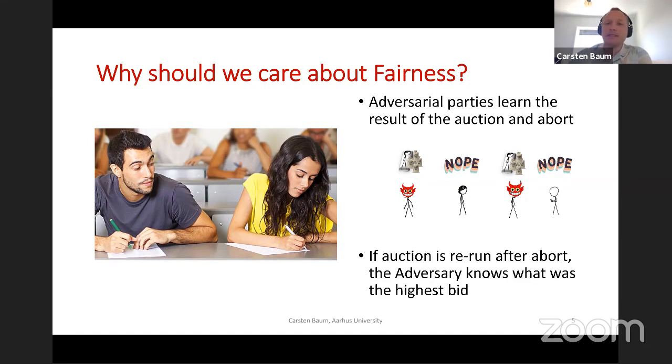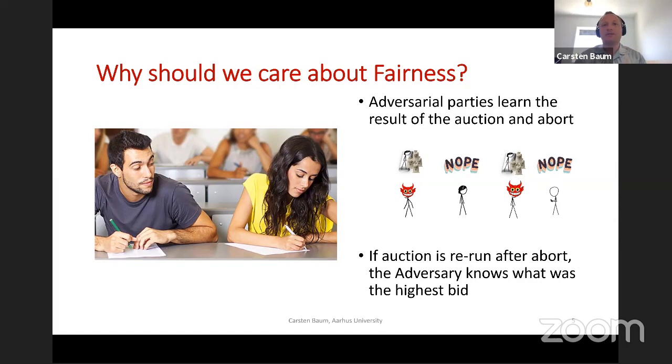If you rerun an auction and the adversary knows the highest bid of an honest party, then the next time the adversary can simply increase his bid to whatever Alice bid plus 1. So he's going to be able to cheat in that setting. And obviously, if you have multiple MPC instances and you don't guarantee input consistency between these MPC instances, then you're going to get there, right?